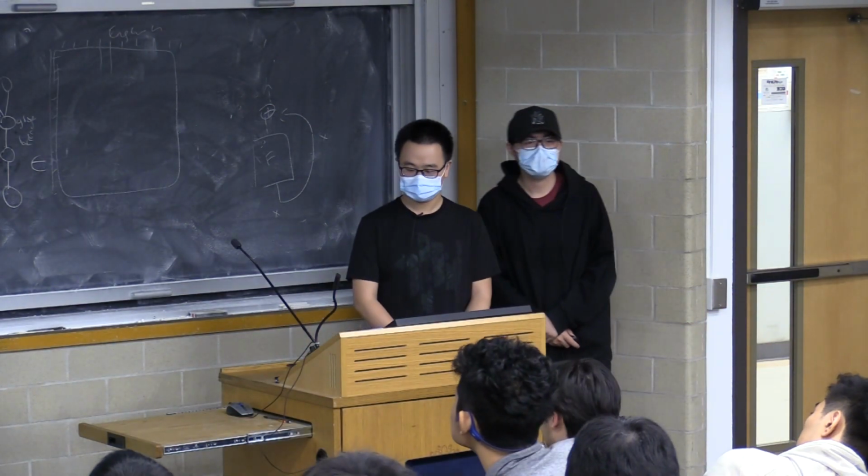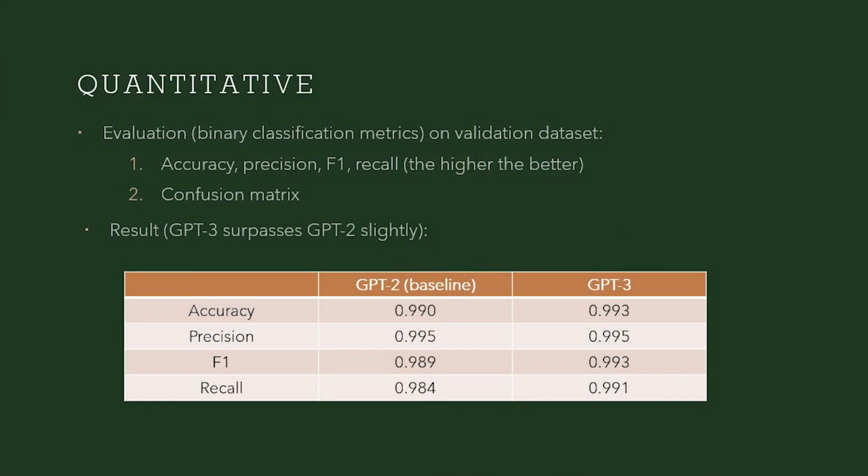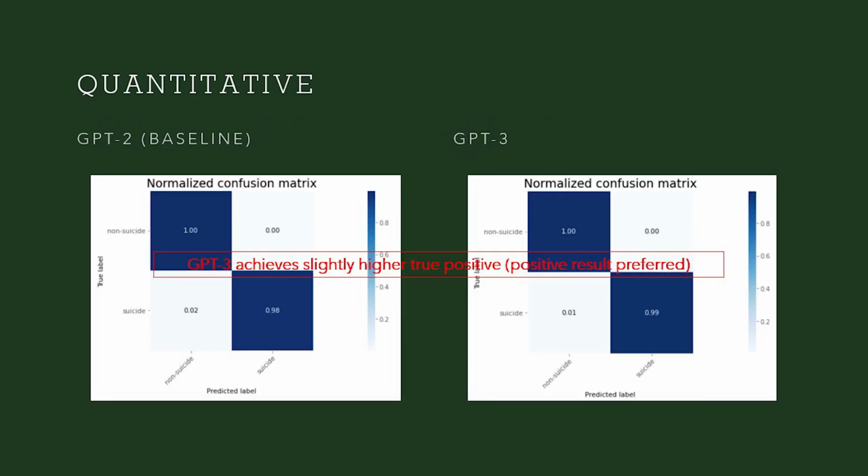We have done a quantitative and qualitative analysis. First, we use some numeric scores for quantitative analysis, like F1, recall, accuracy, and precision. We also use the confusion matrix to show the performance. From the table, you can see that GPT-3 can slightly beat the GPT-2 model, our baseline. And here is our confusion matrix, and from this you can see that GPT-3 is also better than GPT-2 in true positive classification.